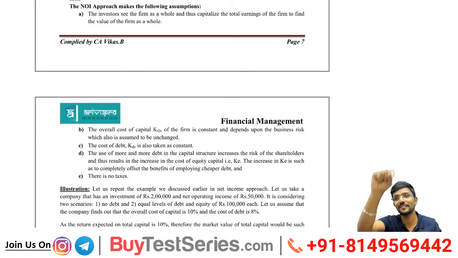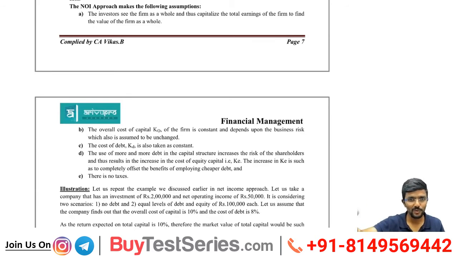Now KE will vary. Correct? KO minus KD will be KE. They are telling KO is constant, KD is constant. How to find out KE? Because KE plus KD is equal to KO, right? Agree? So 1 plus 1 is equal to 2. Now they have given 2 and 1, so the other one I can find out now.